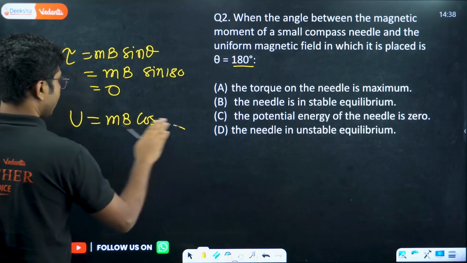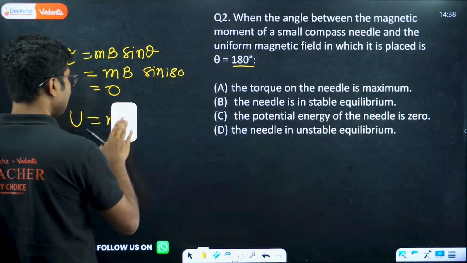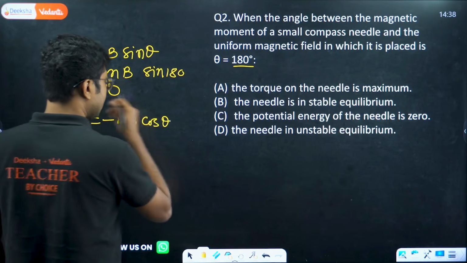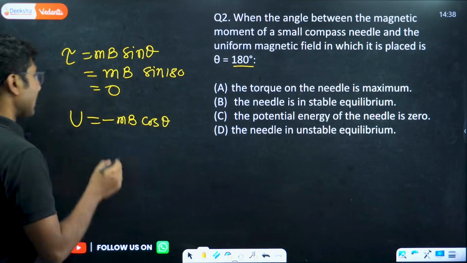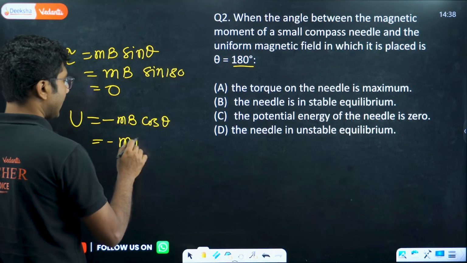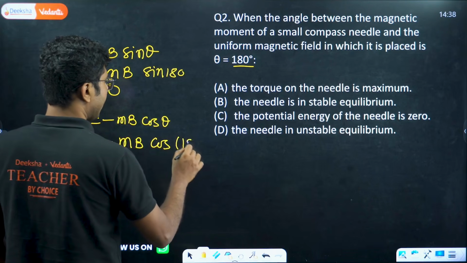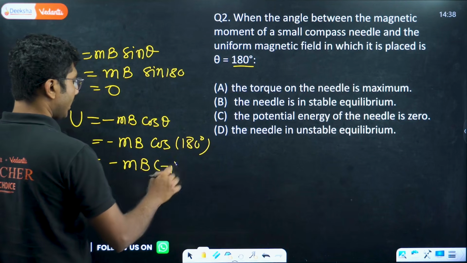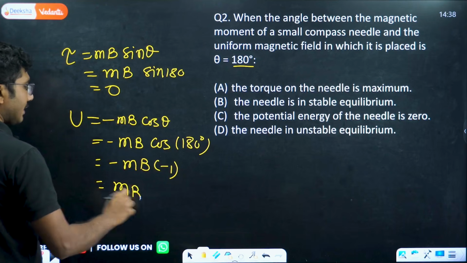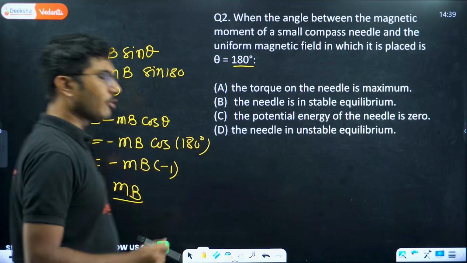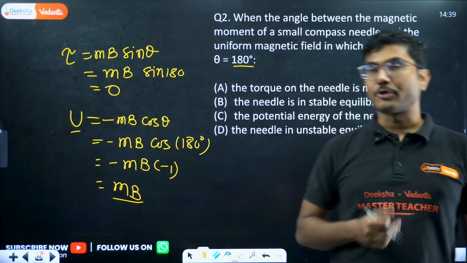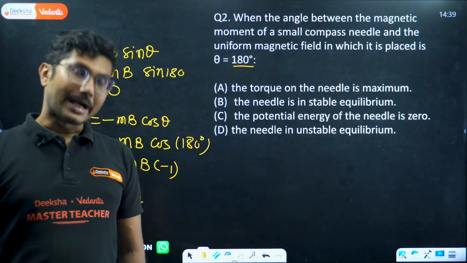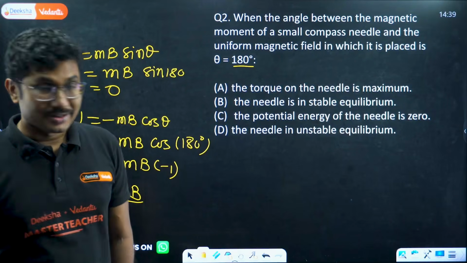Sorry, not mB cos theta. It is minus mB cos theta. Okay, this is the potential energy. Now what is the value of cos 180? Let's see that. So cos 180 is minus 1, so minus mB times minus 1 is plus mB. In fact, you can see that the potential energy is positive and it is actually the maximum value of the potential energy. So potential energy is maximum, torque is 0. So that means it must be an unstable equilibrium.